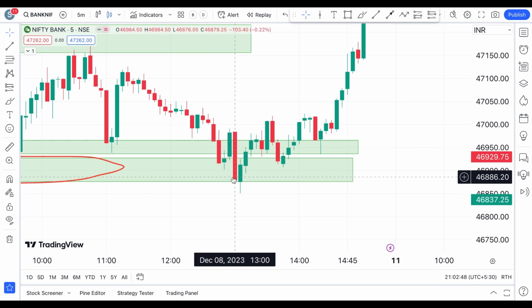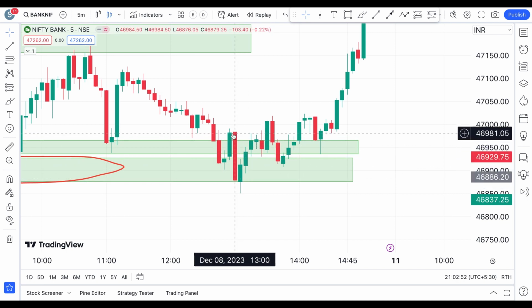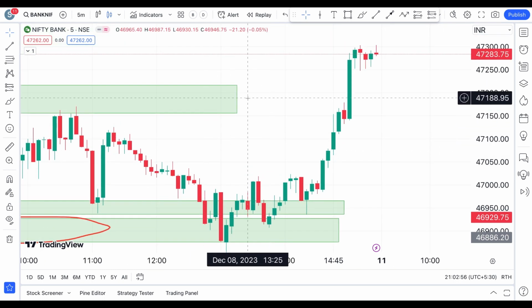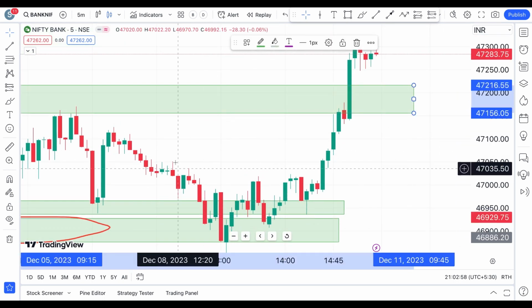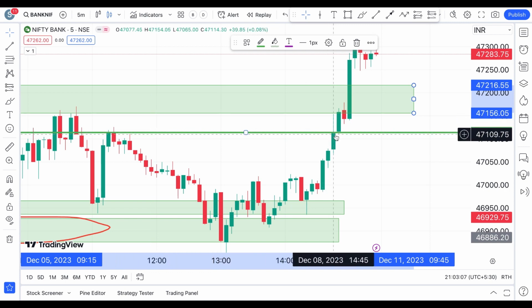Here again you have seen an inside candle formation, and this can be your first target, this can be your second target. So all these reactions towards this level, and your ultimate level in this scenario, if you are taking a trade there, would have been this level, because that is the point from where you have seen a very strong reaction towards the downside, and that should have been your ultimate target.